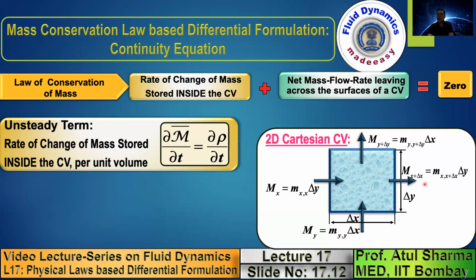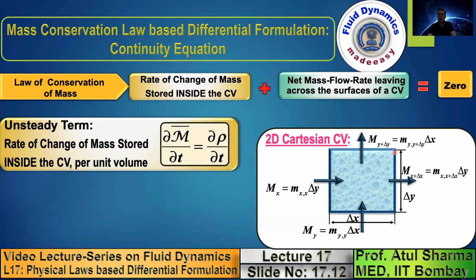Okay, so when there are two m, one small m is the mass flux, capital M is the mass flow rate. This small m is a vector term, so I need its direction also. That's why there are two subscripts for mass flux, whereas this mass flow rate is a scalar quantity and it has only one subscript. So here I am expressing the mass flow rate as the product of mass flux and the surface area. Note that we are taking a 2D control volume of which delta x, delta y, and delta z we are considering as unity for a 2D Cartesian control volume.